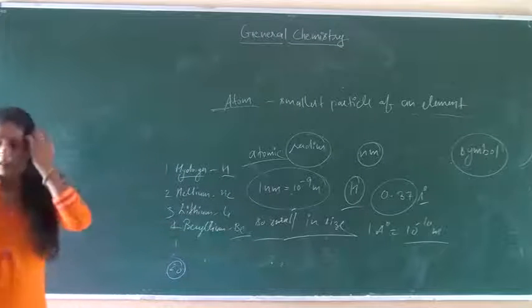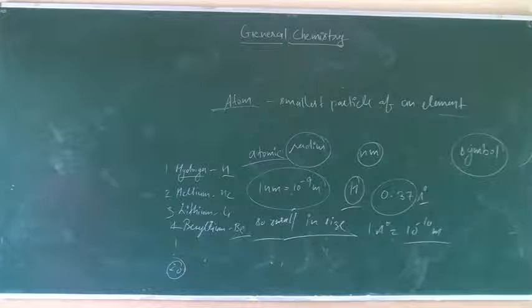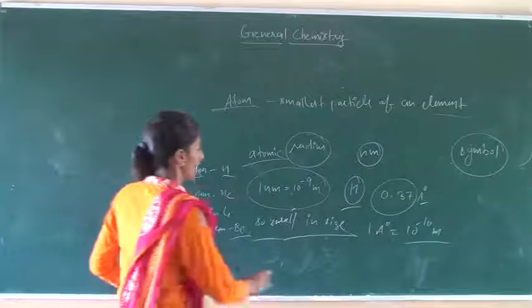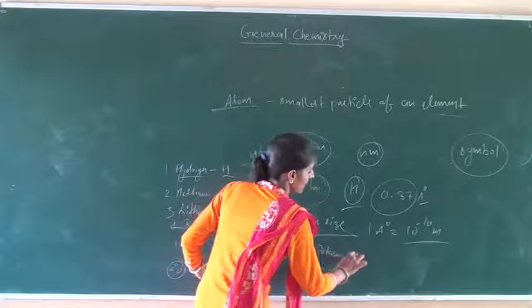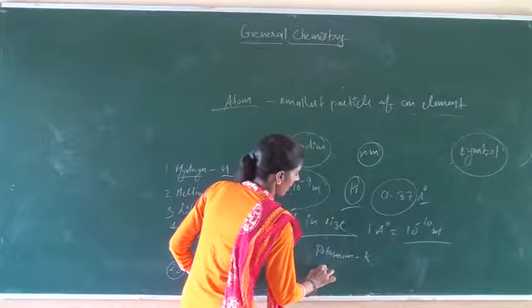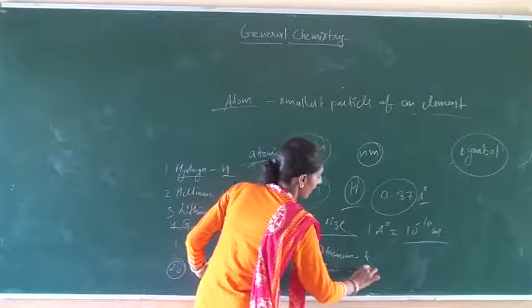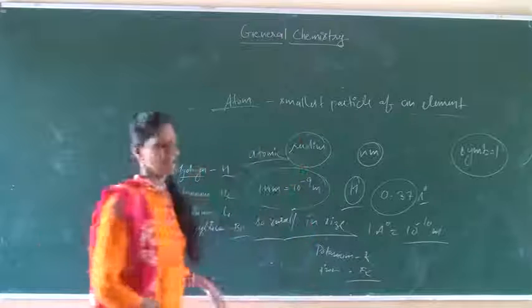After that, symbols may be derived from the first letter and another significant letter of the name of the element. For example, potassium has symbol K. Iron has symbol Fe, etc.